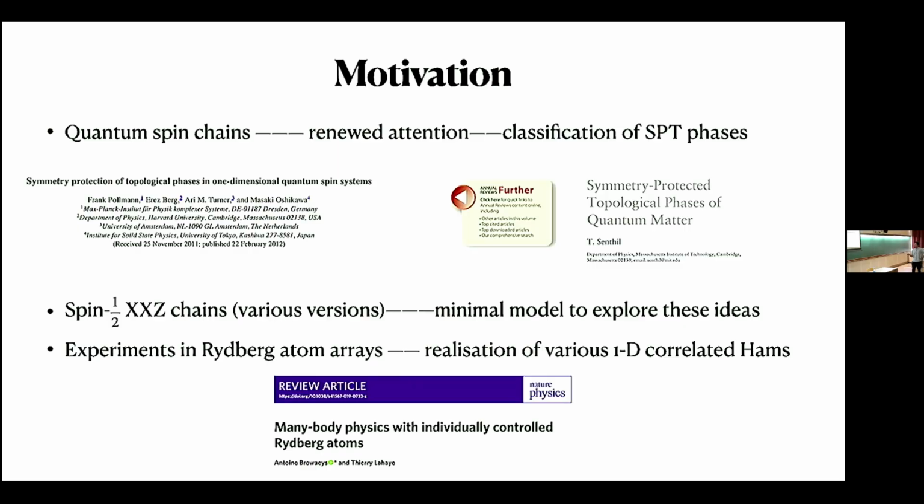In this particular work, I'll be talking about a spin-half XXZ chain. I'll tell what that is. And there exist various versions of them. And these are the minimal model to explore the ideas related to unconventional quantum phase transitions. And there is a parallel development in the field of experiments also, like people can simulate these spin chains using ultracold atoms and Rydberg atom arrays.